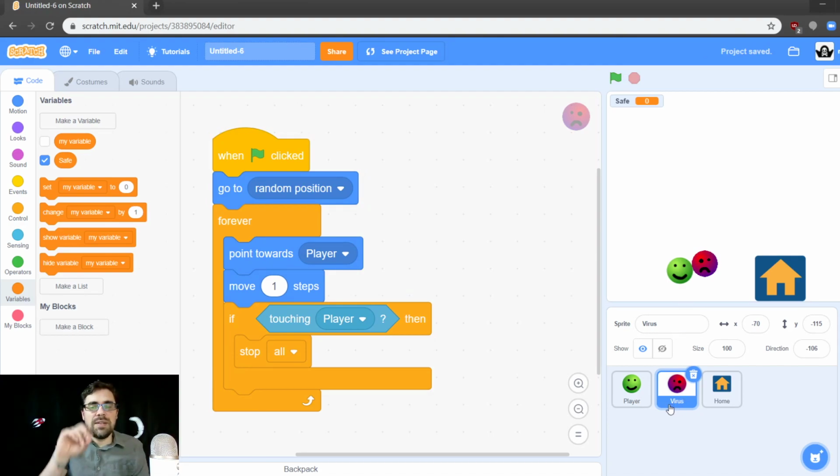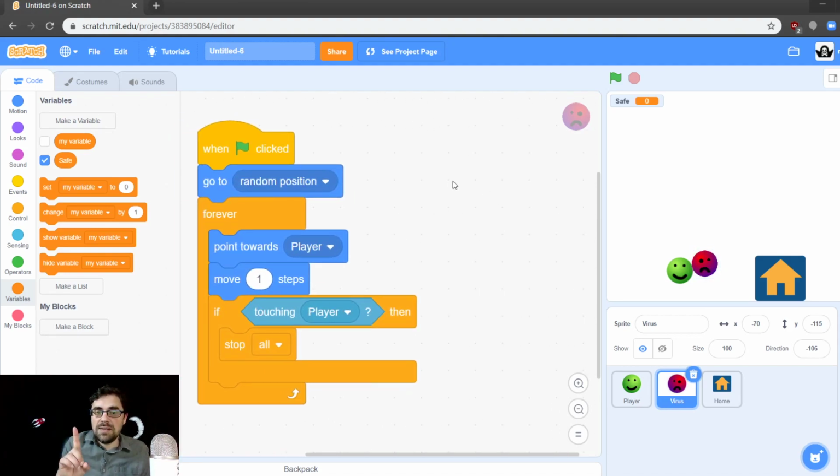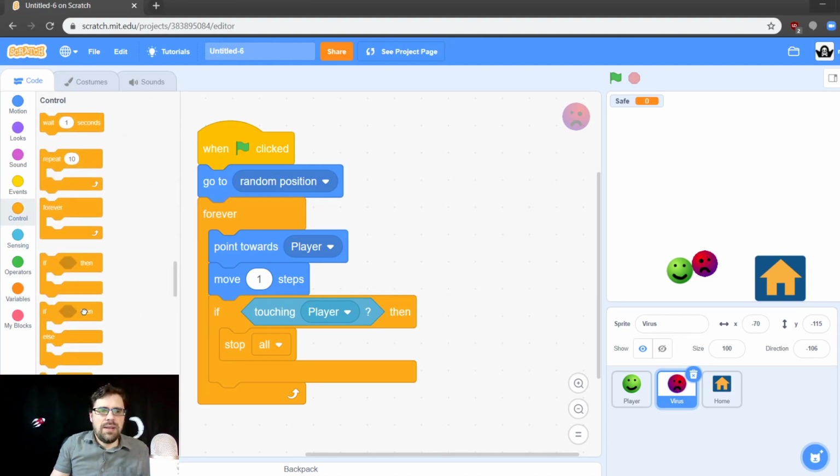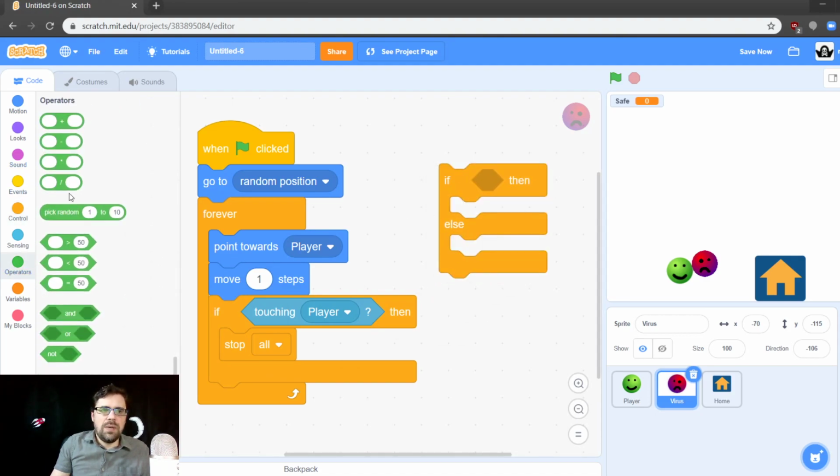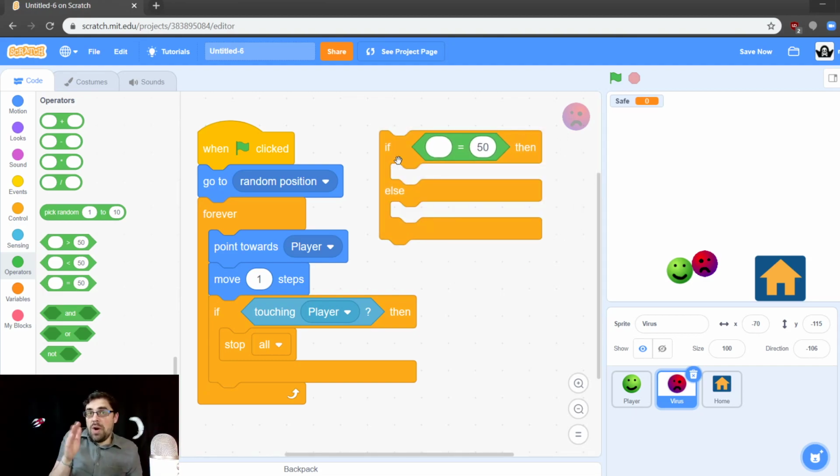So here is the more complex part. We have to click on our virus block, and we're going to tell it to do different things depending on if safe is 1 or if safe is 0. Okay? So let's grab an if then, and we're going to need an equals sign because we're testing whether safe is 1 or 0.